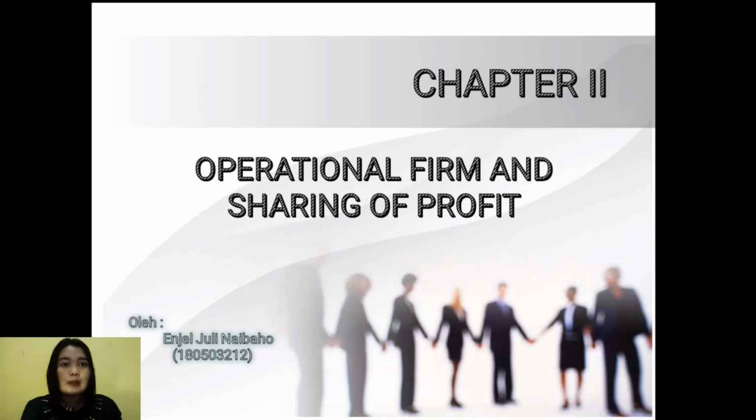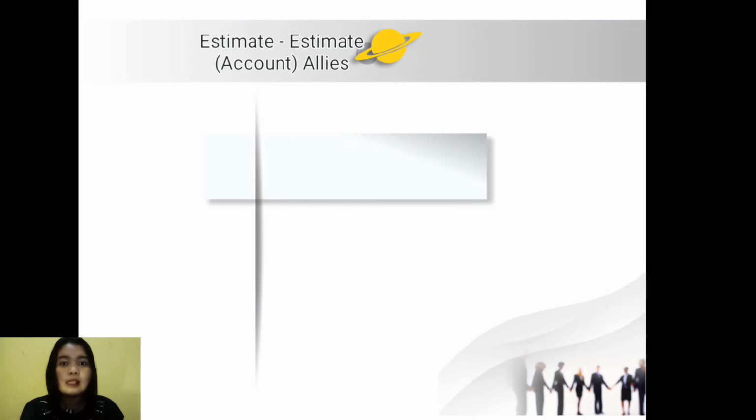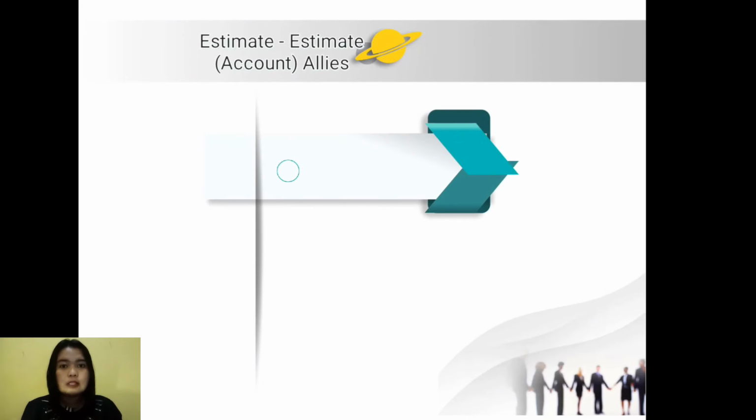Okay, I will explain about Chapter 2, Operational Firm and Sharing of Profit. Number 1. Estimate accounts of the firm. According to the Rabin 1989, estimates that record transactions related to firm partners comprise the following estimates. A. Capital estimates. All ownership rights in the partnership firm are combined in a single estimate called capital.